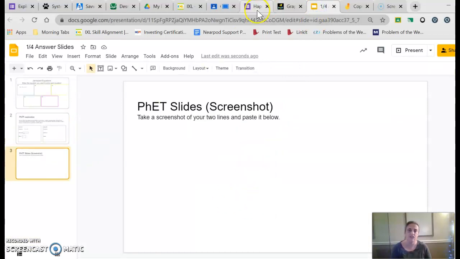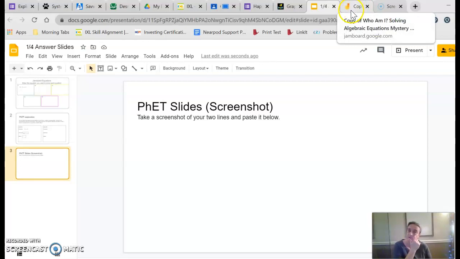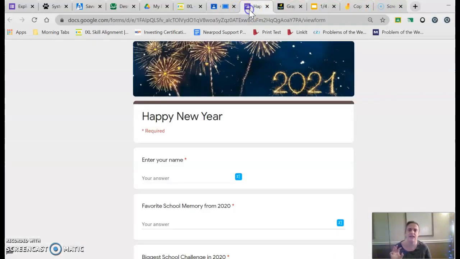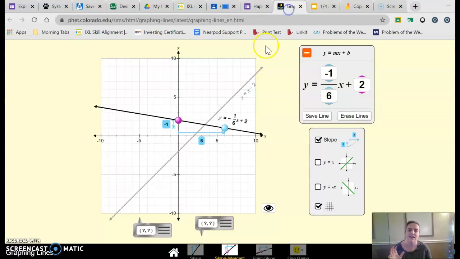The last page, go ahead. I know we can't take screenshots of meetings, but it is okay to take a screenshot of this tool and paste it into the slides. And I want to see that everybody was able to create the 2 different lines that were there.